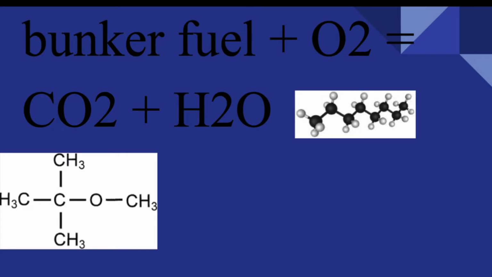For the combustion of petroleum, the chemical reaction is bunker fuel + O2 = CO2 + H2O. This is important because the combustion of petroleum releases CO2, which can cause ocean acidification. When carbon dioxide is released into the atmosphere, it can cause damage environmentally and can have health impacts. For example, CO2 increases temperature and increases humidity.